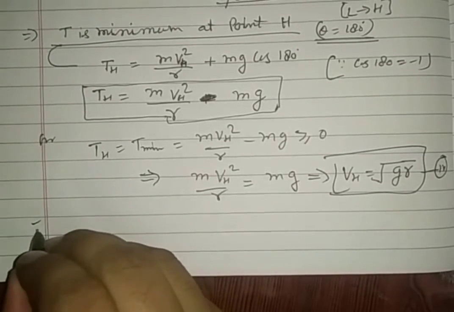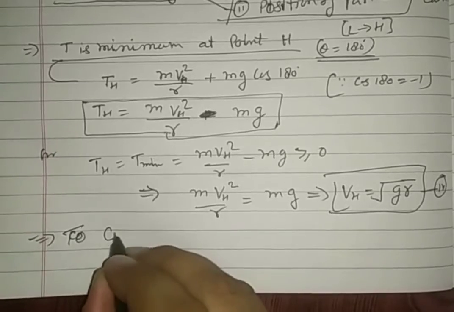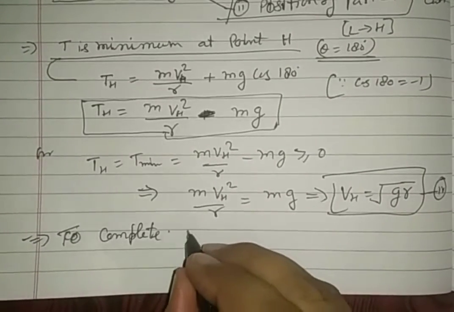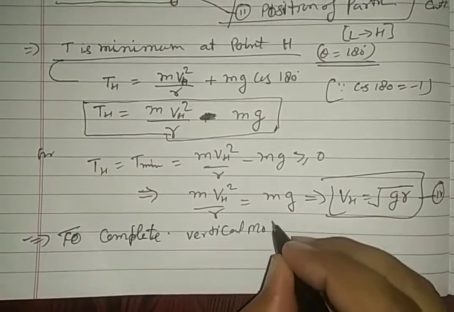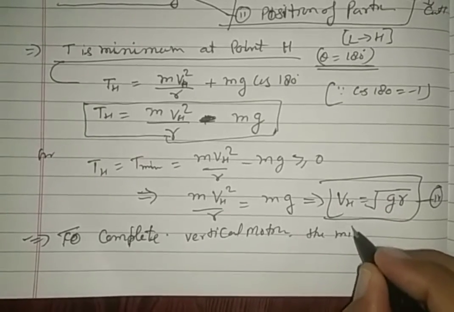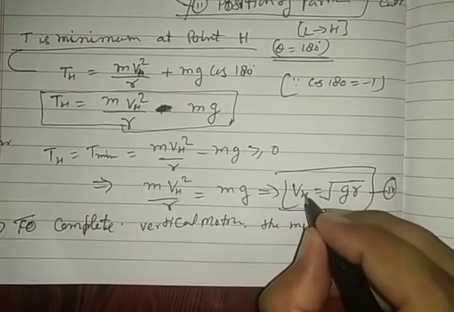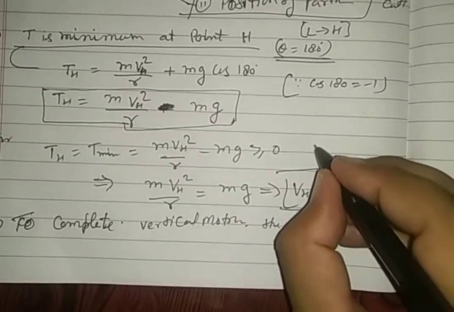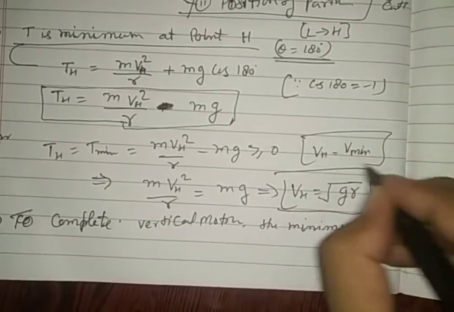So this implies that to complete vertical motion, the minimum velocity, we can say this VH is equal to V minimum throughout the journey.